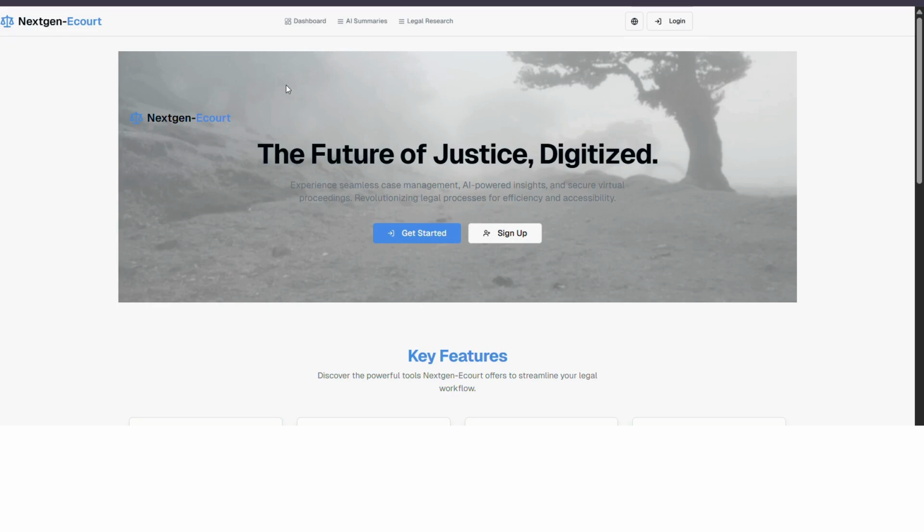So this is the home page of our website. For this project, I am using React for the front end and Node.js for the backend. HTML, CSS, JavaScript are the basic front end tools that we are using in this website. So this is the home page of our particular project.